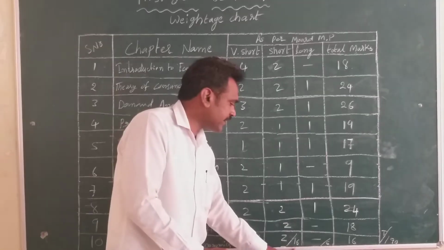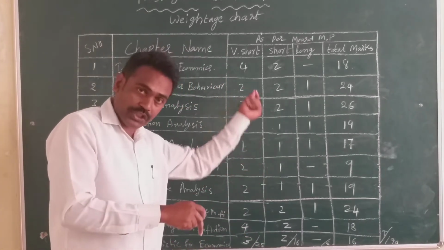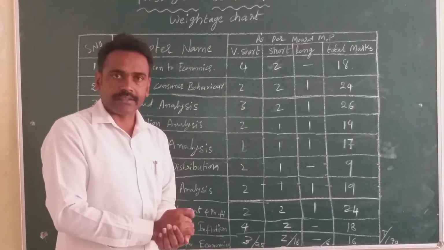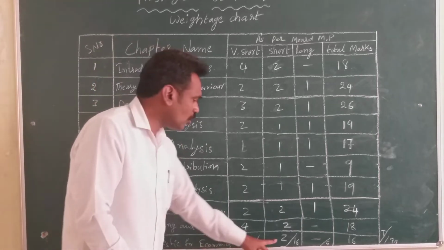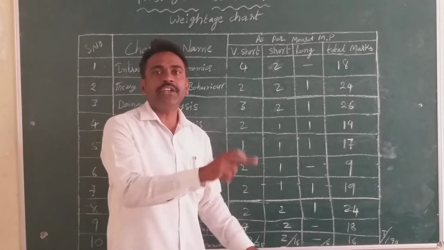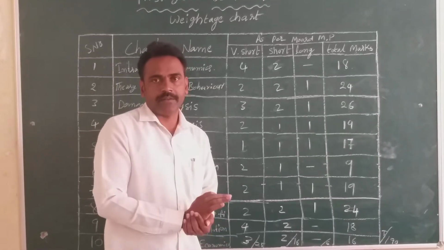The second is the 16 short questions in the question paper, of which you can write only 8. 8 fives are 40.